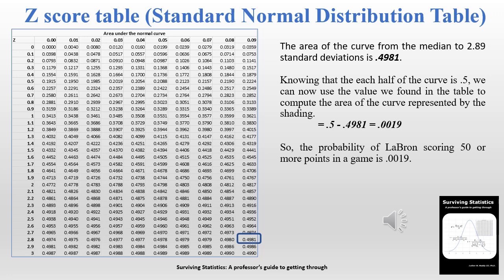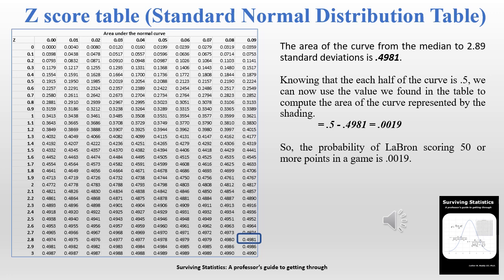Looking at the table, we go to the far left column, we find 2.8, and we go all the way to the right to find 2.89. We then find an area from the mean to that z-score of 2.89 of 0.4981. Now that isn't the probability we're looking for. That probability has to be subtracted from 0.5.